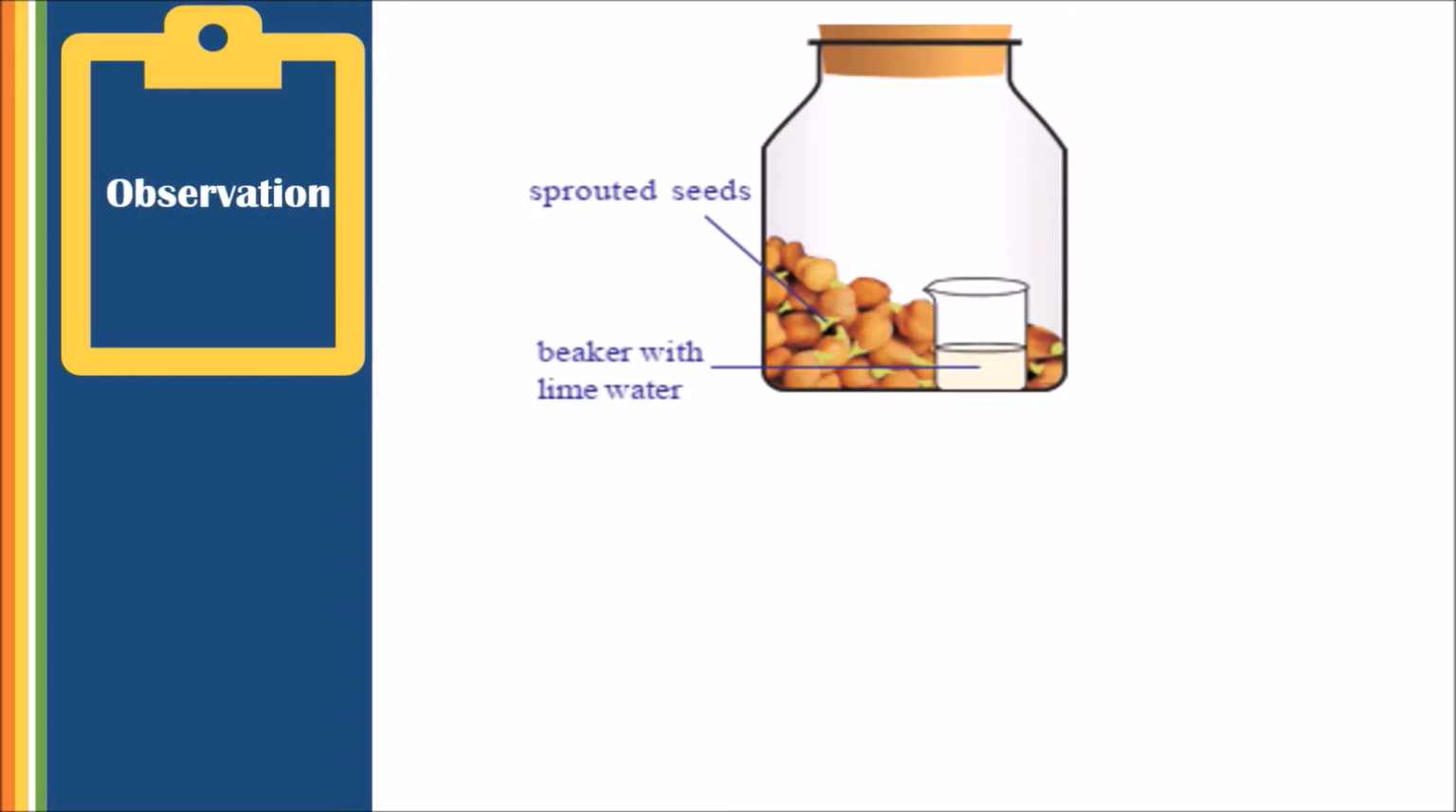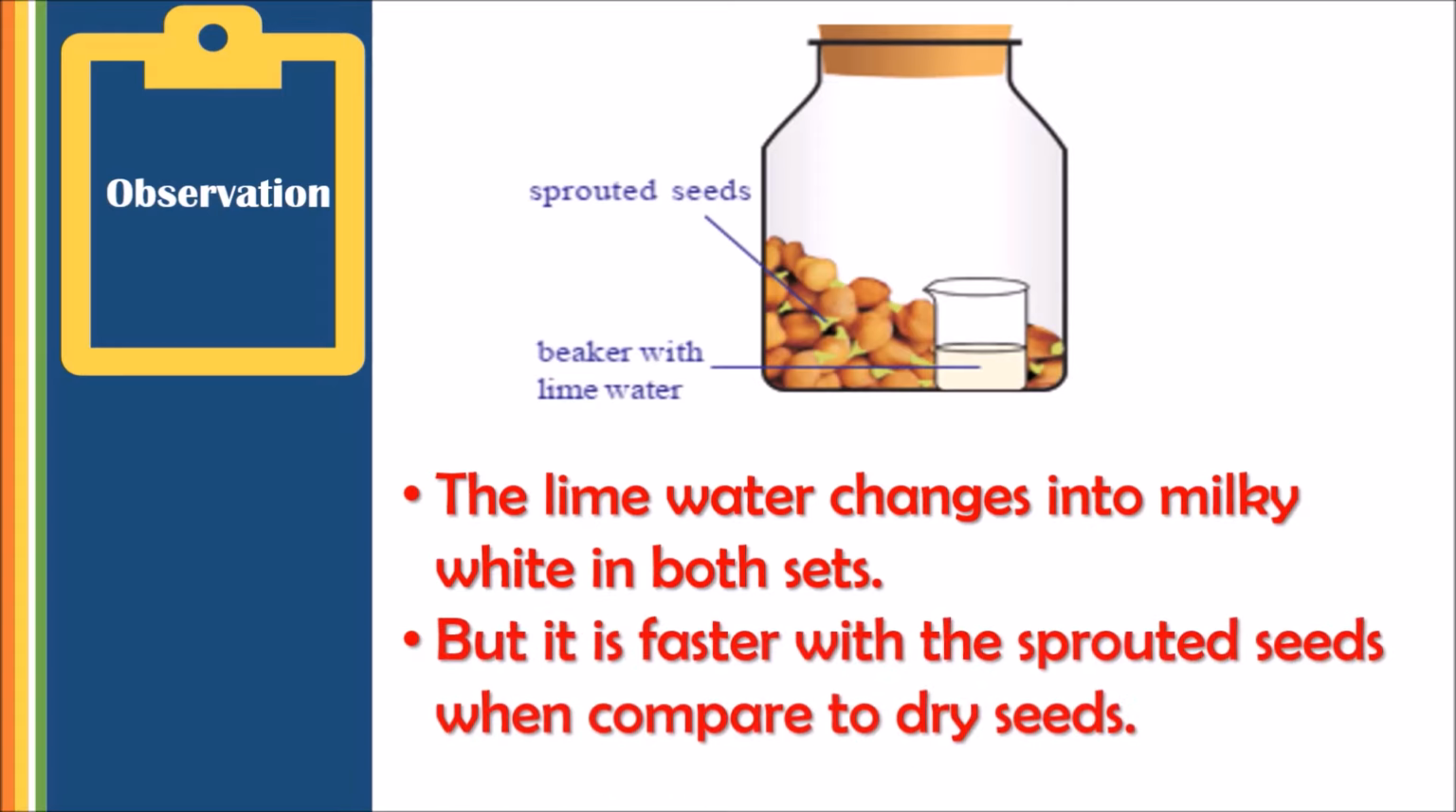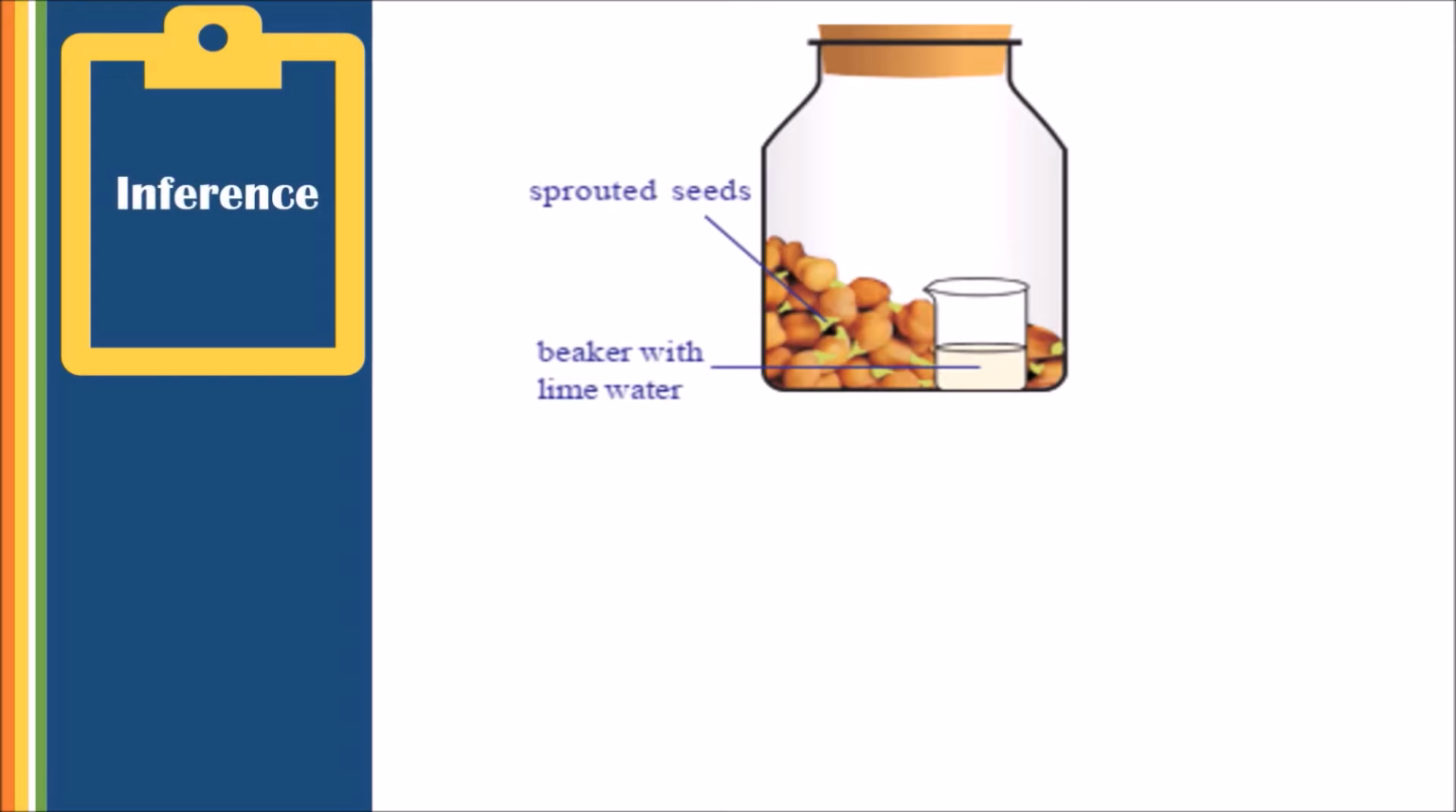And what can we observe from this? We can observe the lime water changes into milky white in both sets, but it is faster with the sprouted seeds when compared to the dry seeds. Then what can we infer from this observation?